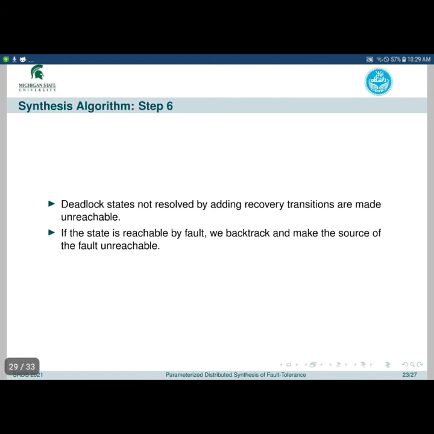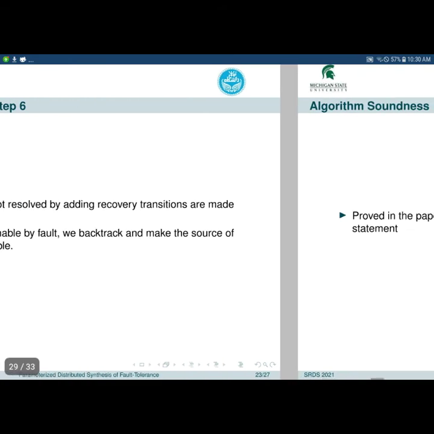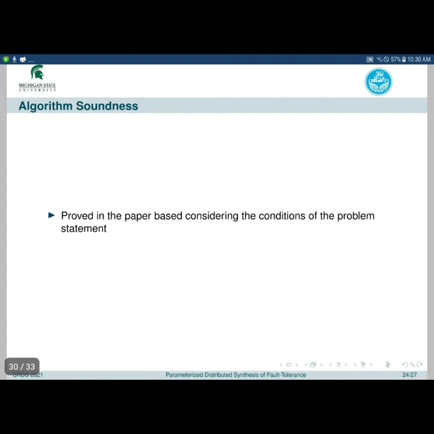In the sixth step, deadlock states that could not be resolved by adding recovery transitions are made unreachable. If the state is reachable by fault, we backtrack and make the source of the fault unreachable as well, since we do not have control over faults. Considering the conditions specified in our problem statement, we have proved the soundness of our synthesis algorithm, meaning that if the synthesis is successful, the resulting template is guaranteed to be fault tolerant.